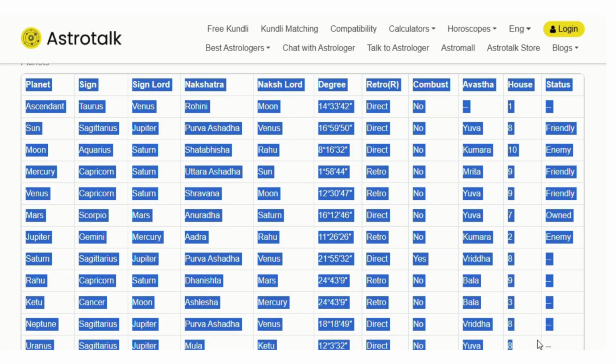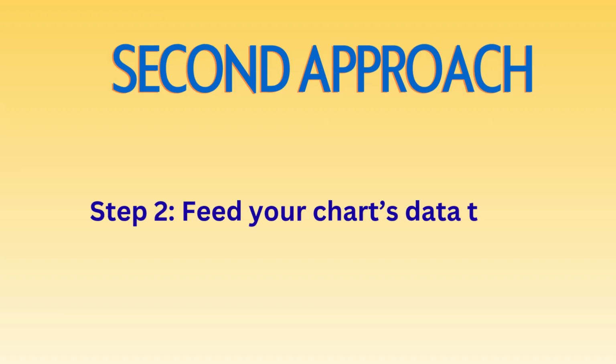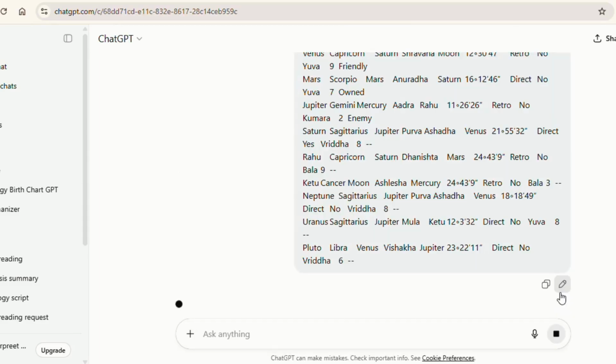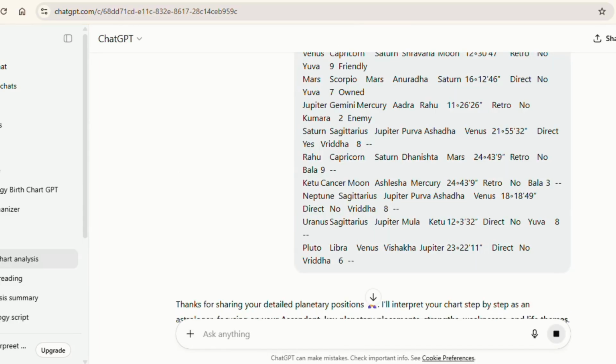And this is where our second step is. You will take the raw data and then open ChatGPT, Claude, Gemini, whatever AI tool you prefer, and paste that data in exactly as it is. Now tell AI something like this. This is my birth chart data with exact planetary positions. Please analyze it for me and predict whatever your questions are, be it career, relationship, marriage, whatever.